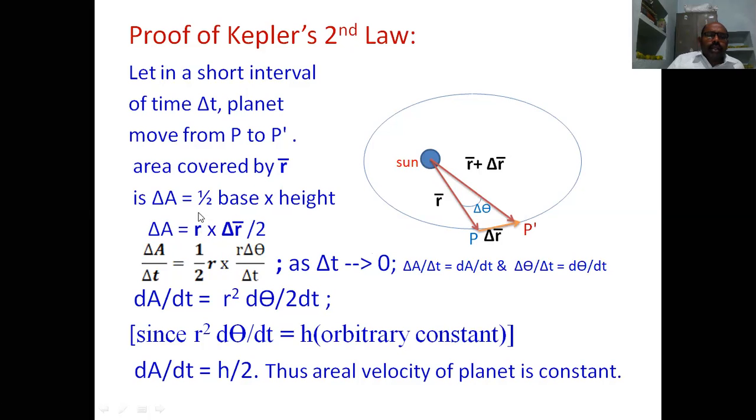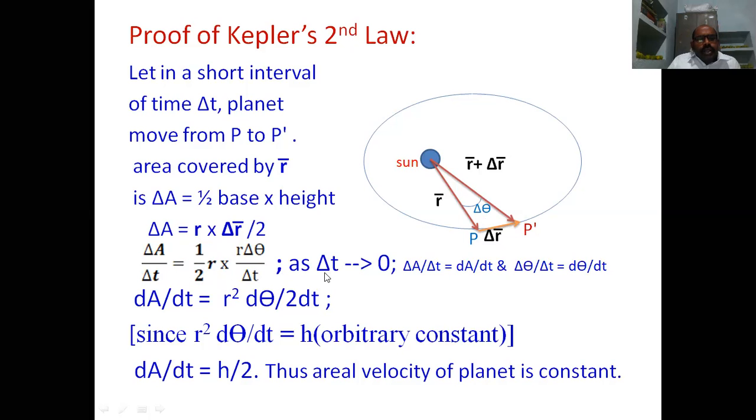Now if we divide the equation on both sides by delta t, delta A by delta t is equal to 1 by 2 r, and according to the relation, length of the arc is equal to radius vector into angle subtended. Just like arc length L is equal to R d theta, we write in a similar way delta r is equal to r into delta theta. So it is the equation we get.